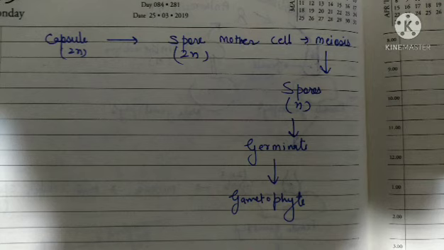Inside the capsule, the cells are also in diploid state. There are spore mother cells. Spore mother cells undergo meiosis, and with meiosis haploid spores are formed. These haploid spores, on germination, again form the gametophyte, which is the haploid body. So this is how sexual reproduction takes place in bryophytes.